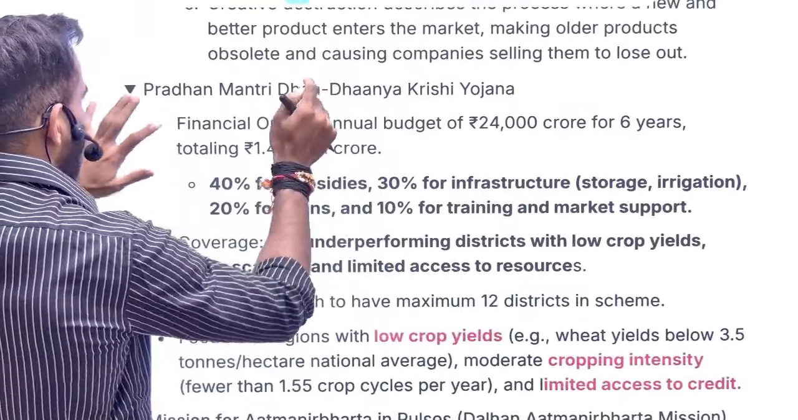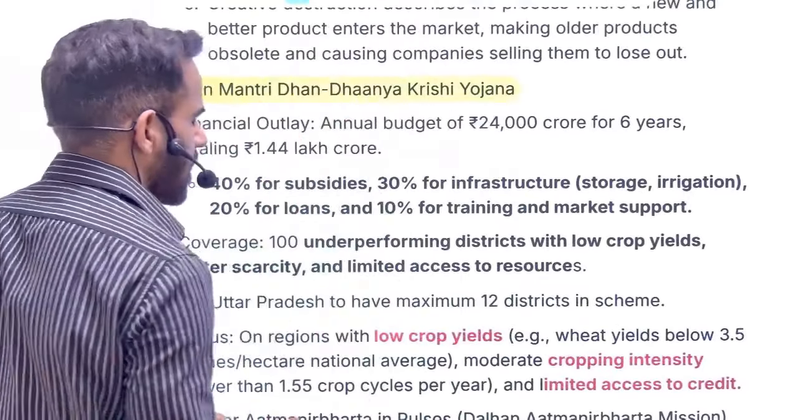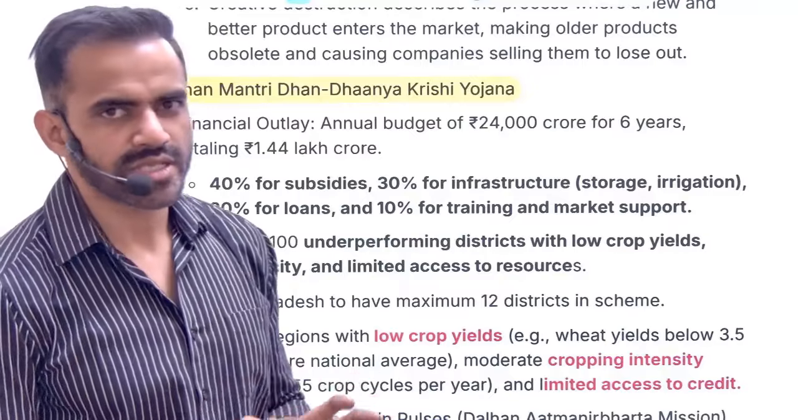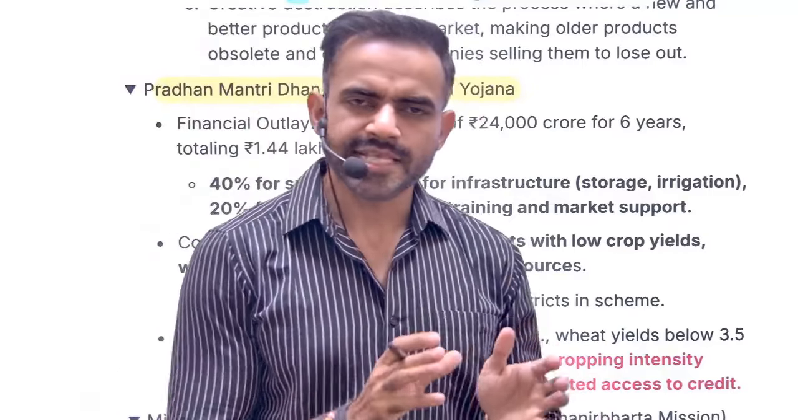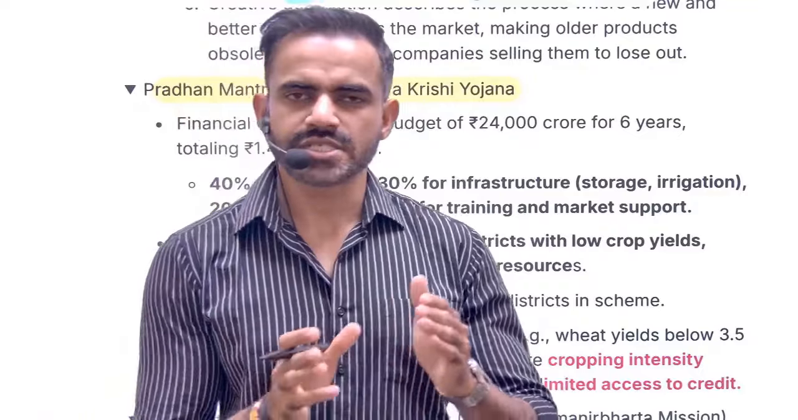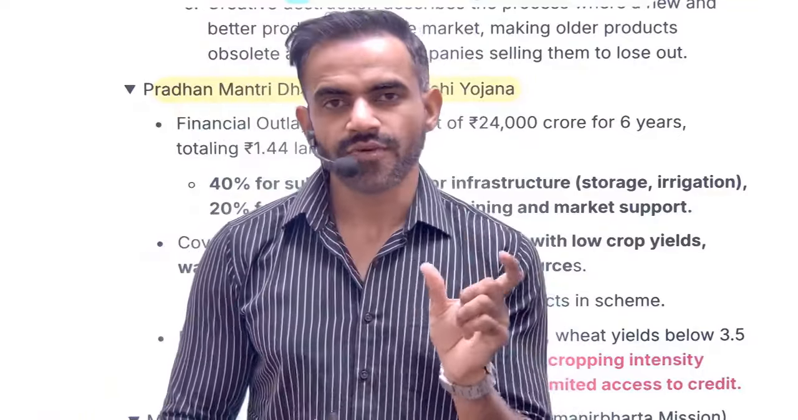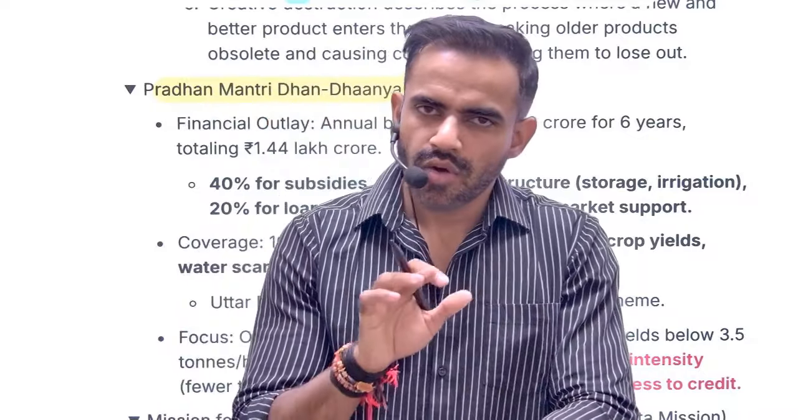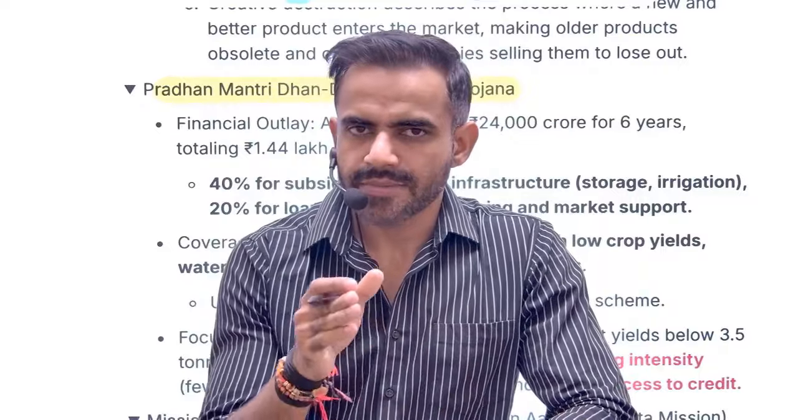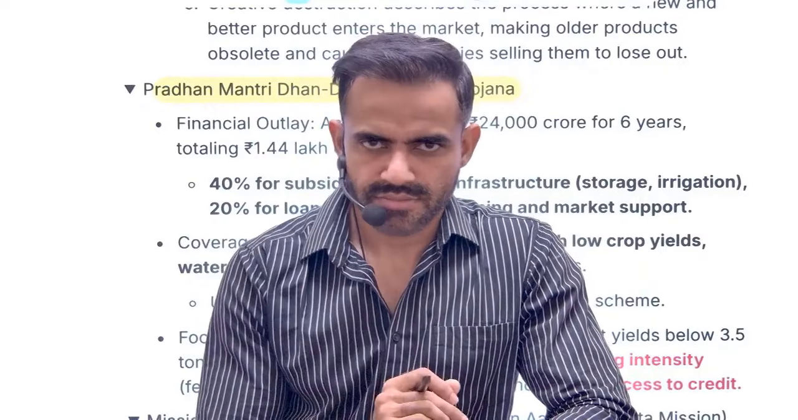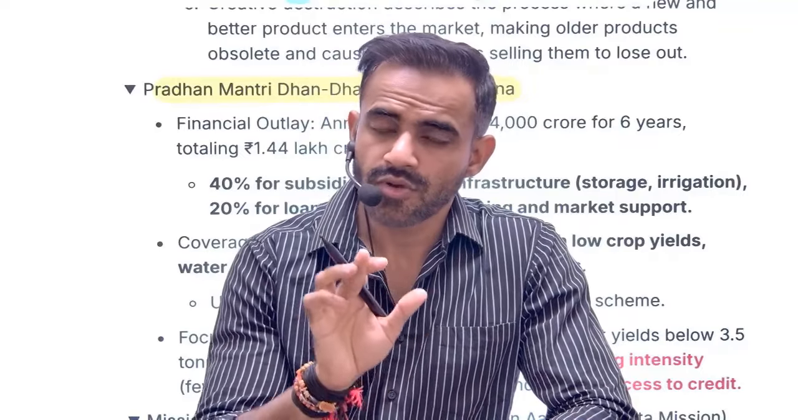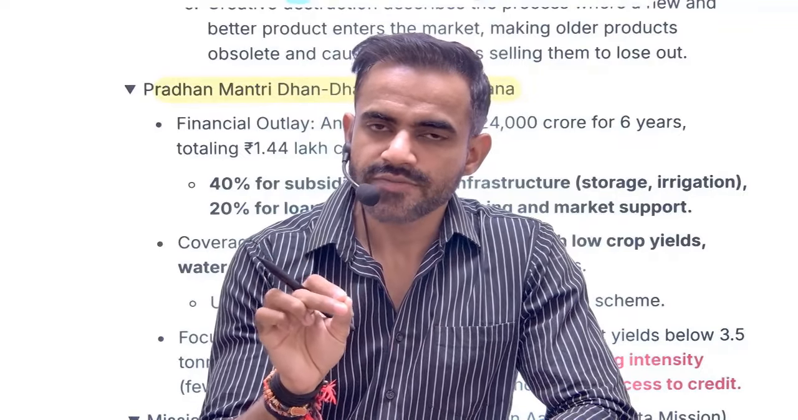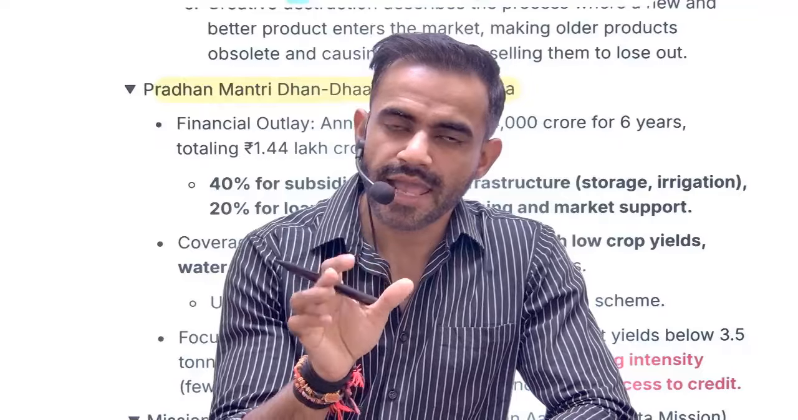Next is related to the Pradhan Mantri Dhan Dhanya Krishi Yojana. Again, this scheme was announced in the budget. There is an aspirational district program, which is an initiative of NITI Aayog. The objective of that aspirational district program was to focus on the most backward districts of our country. On similar lines, this Pradhan Mantri Dhan Dhanya scheme was announced. What is the objective? The objective is to focus on the most backward agricultural districts of our country.